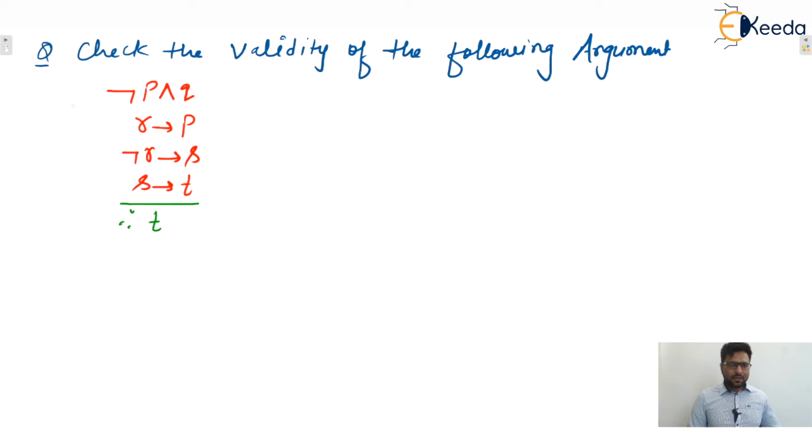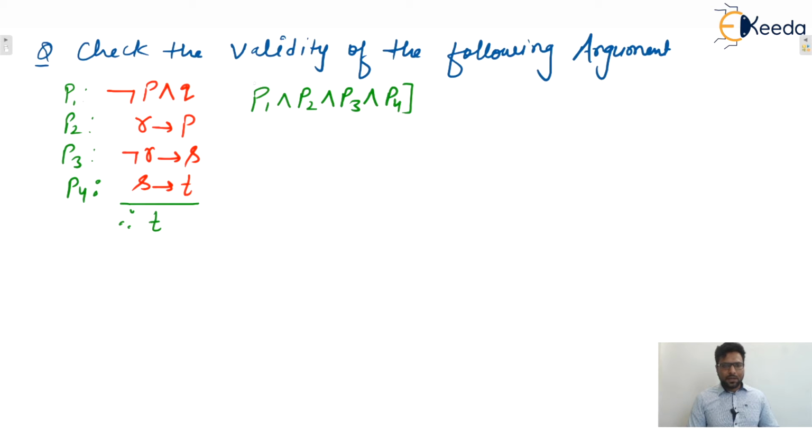So here four premises are given, P1, P2, then we can take P3 and P4. If this is a valid argument, then the conjunction of all premises implies the conclusion, that is T, must be true.